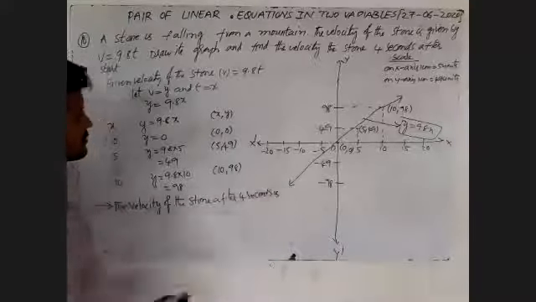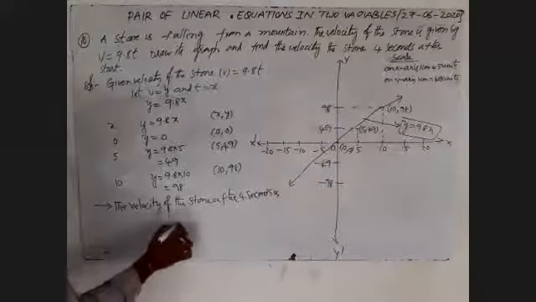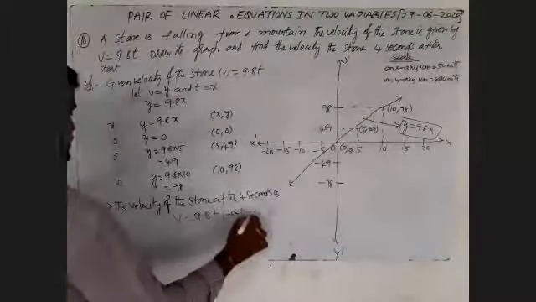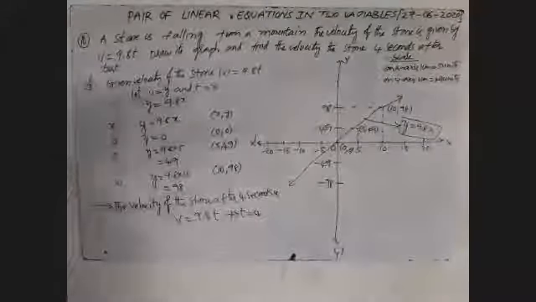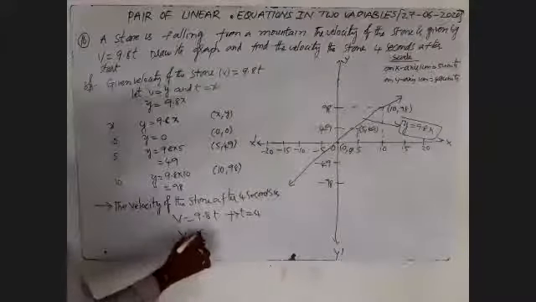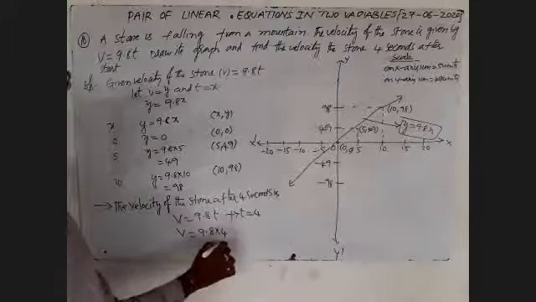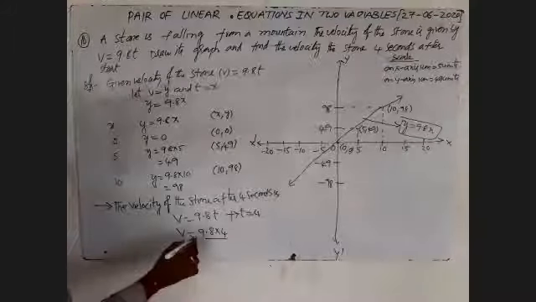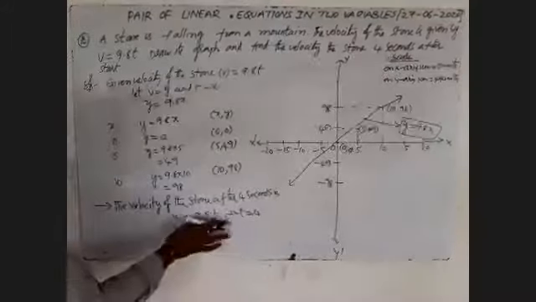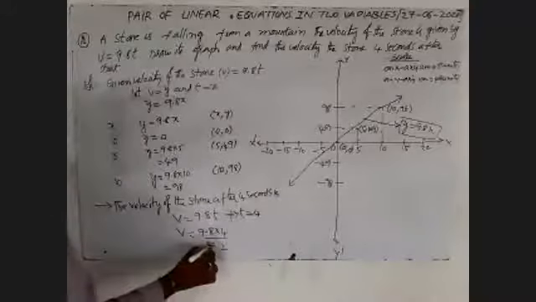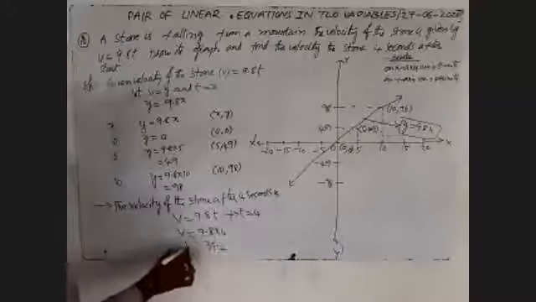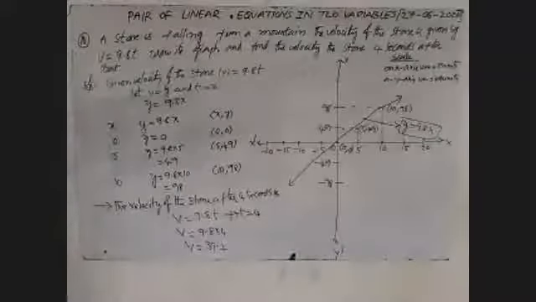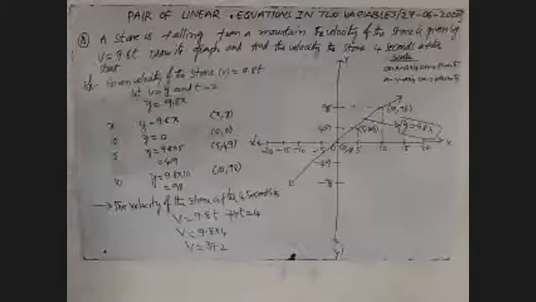What is given is the velocity v is equal to 9.8 into t, where t is equal to 4 seconds. I will write v is equal to 9.8 into 4. 4 8 32, 4 9 36 plus 3 is 39, that is 39.2. So v is equal to 39.2 meters per second.